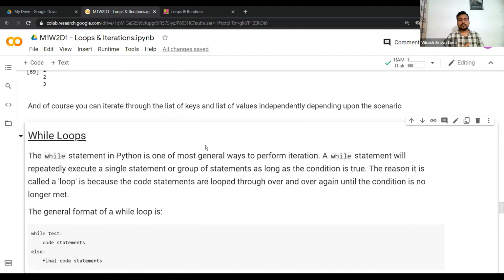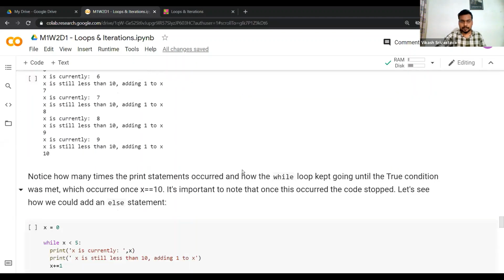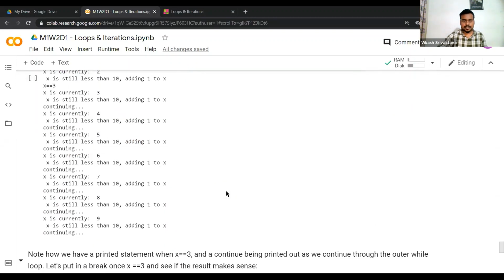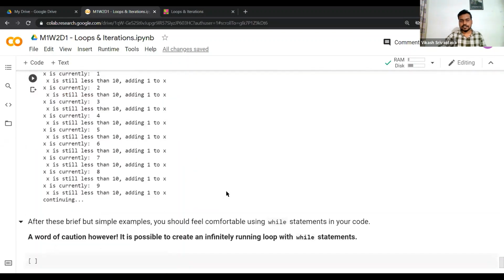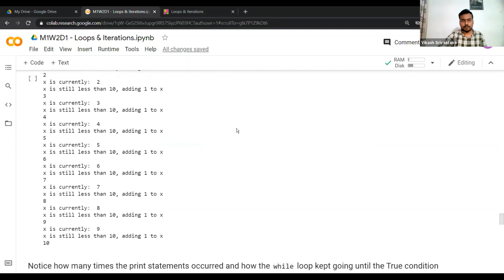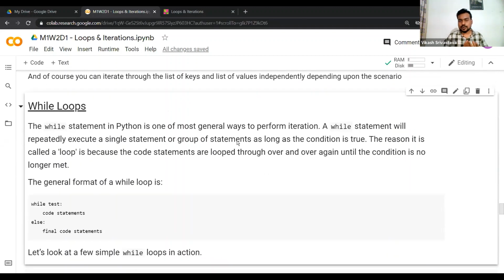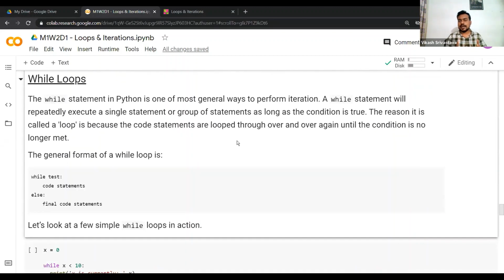Okay, so now moving from for loops to while loops. I don't think I'll be able to discuss a lot of things, but let's try to wrap up the session within 10-15 minutes, and then we'll have the quiz. Okay, so the while statement in Python is one of the most general ways to perform iteration.